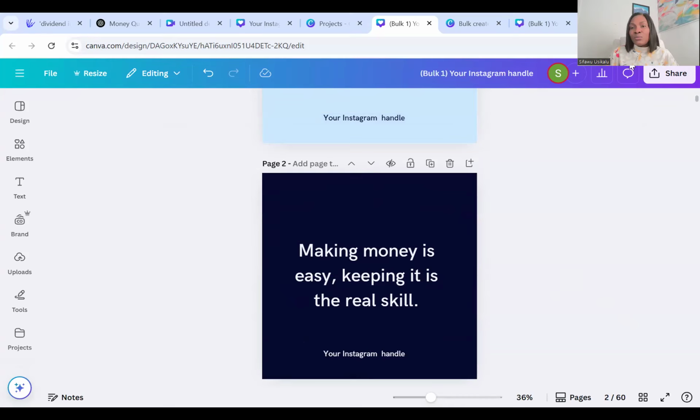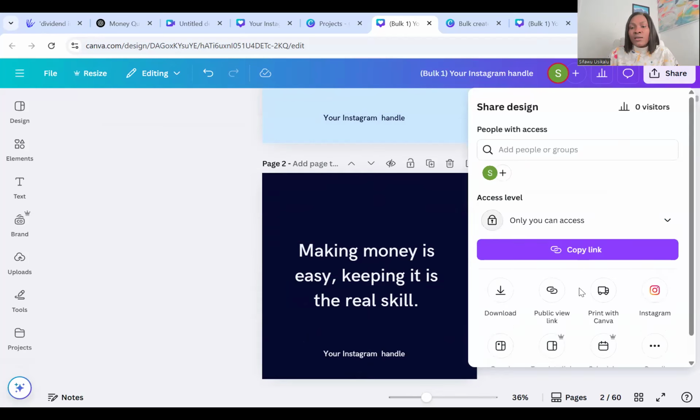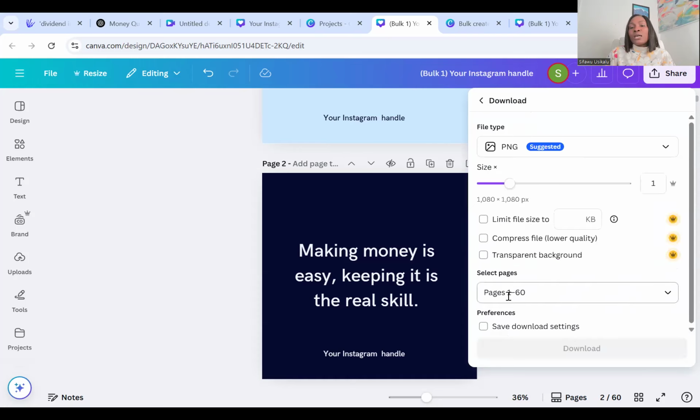Now that you have the post, the next thing we're going to do is download it. For us to download, we're going to come to this share button and click on share. Because we're going to be downloading it to sell, we're doing it two ways. If you want to download it for personal use, all you need to do is click on download, and it's going to come in PNG. You click on download and it's saved to your system or to your phone.